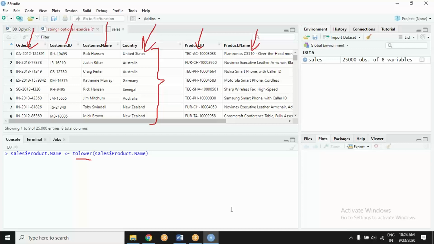I want you to code. You know how to do that: how to parallelize the operation, how to scale up. Try it out. I want all the strings to be in lowercase. Code for that and see what happens. Do it yourself. Before I analyze anything else, I want to convert everything to a common case.